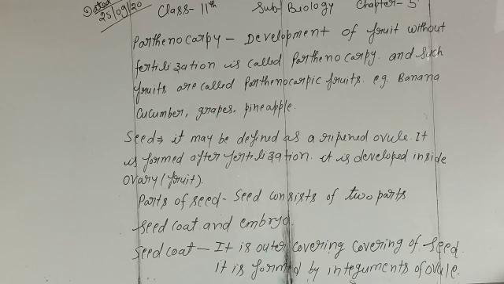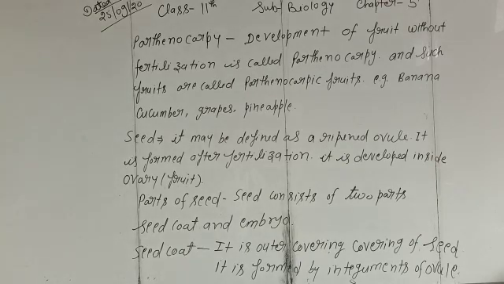Such fruits are called parthenocarpic fruits, which develop without fertilization. Such fruits do not have seeds and embryo. They have only ripened ovary. Examples: banana, cucumber, grapes, and pineapples.